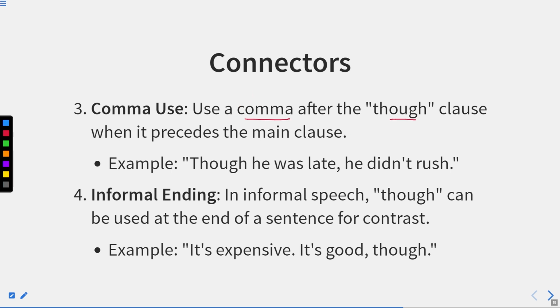Comma use. Now, how can you put the comma? Use a comma after the clause when it precedes the main clause. Now, in our examination or competitive exams, we are not asked the punctuation question. However, we should know how to put a comma in the structure of the sentence. Though he was late, he did not rush. Informal ending. In informal speech, though can be used at the end of the sentence for contrast. It is expensive. It is good though.